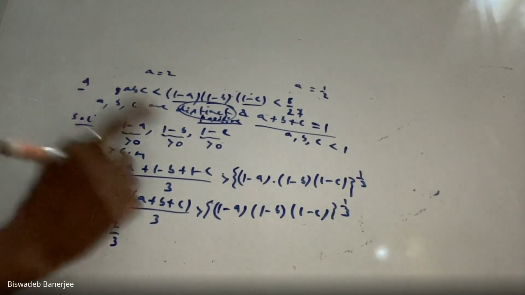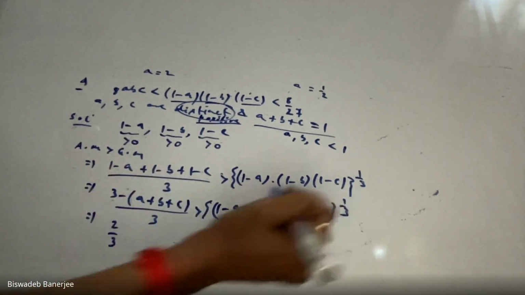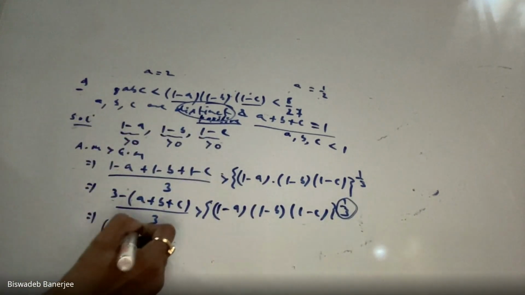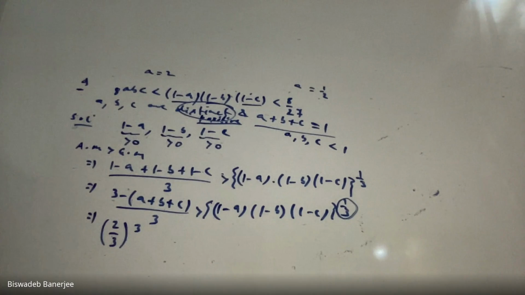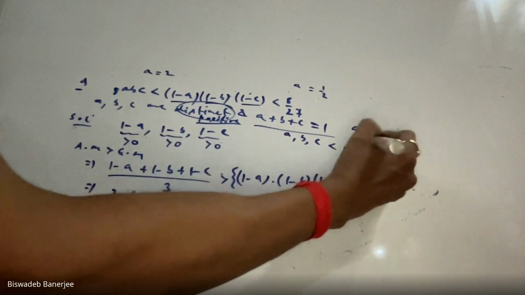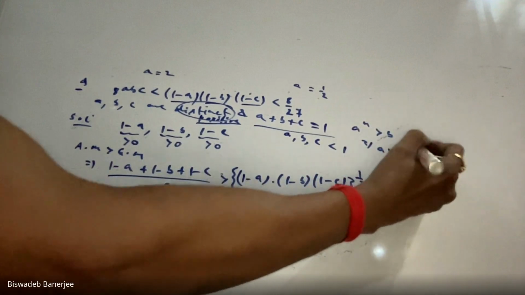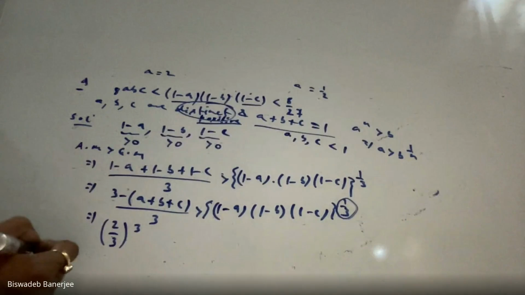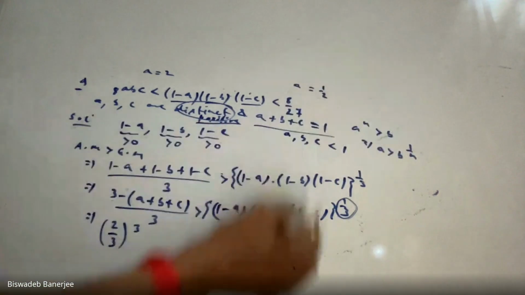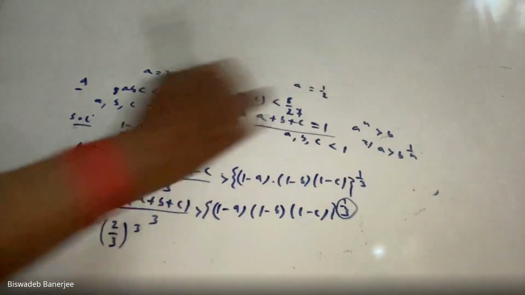So 2 by 3. And do you know, by laws of indices, if we take the power 1 by 3 to the left hand side, this will be simply 3. There's a property of laws of indices: if a to the power n is greater than b, we can write a greater than b to the power 1 by n. That means if we take the power to the other side, it will be in reciprocal form.